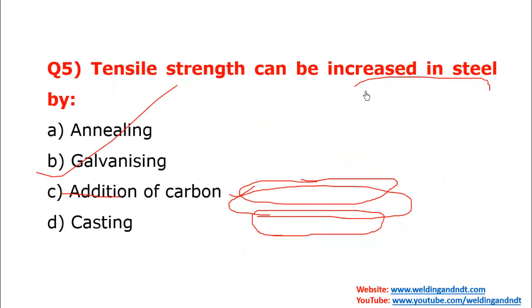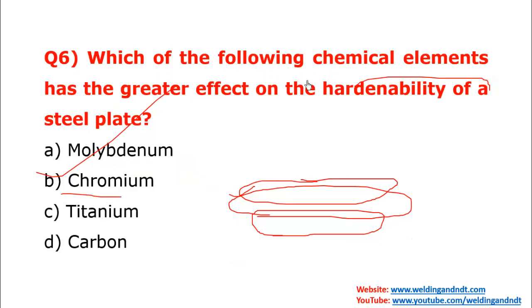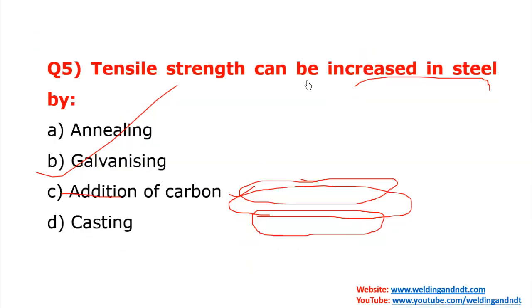Now, tensile strength can be increased in steel by annealing, galvanizing, addition of carbon and casting. So four options are given.